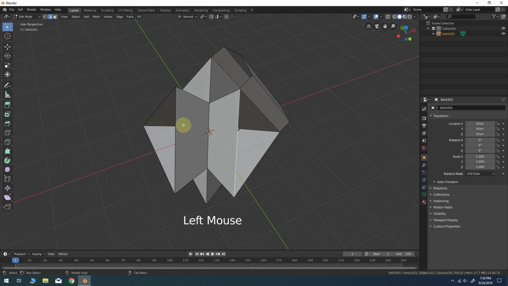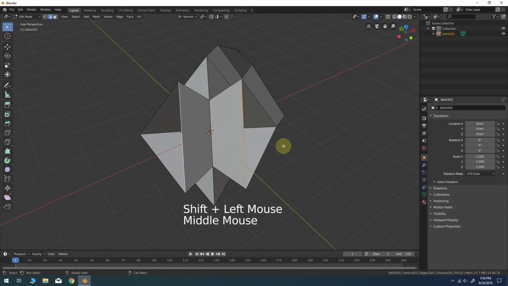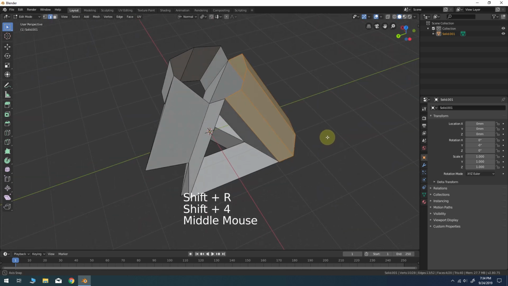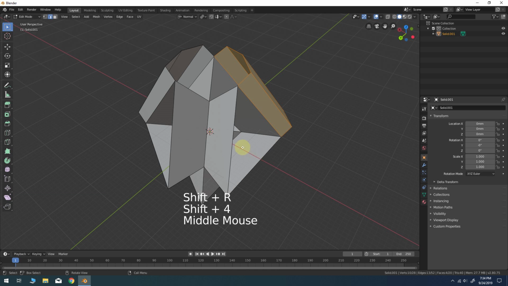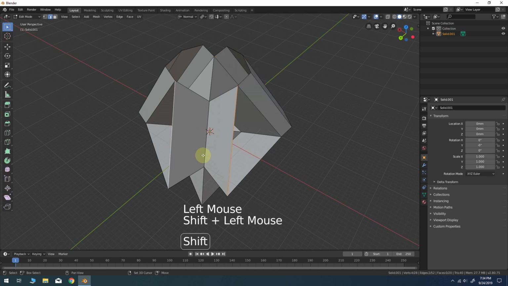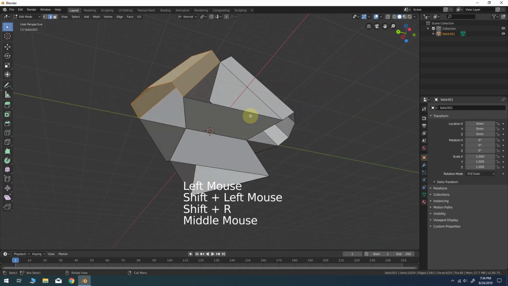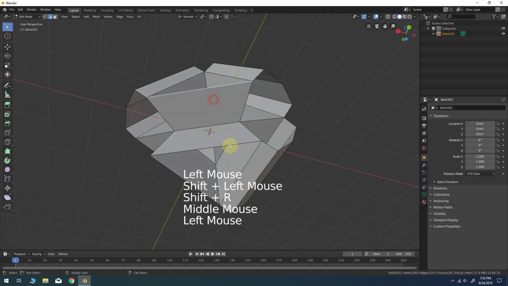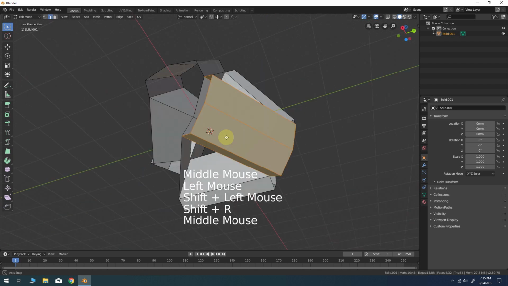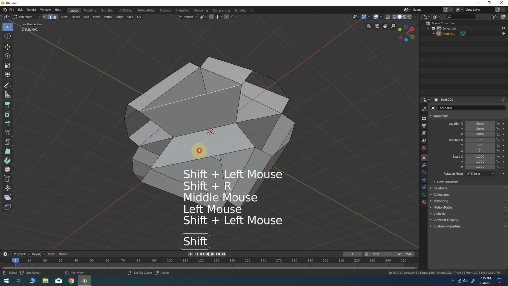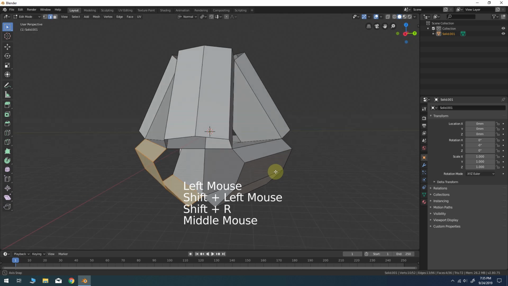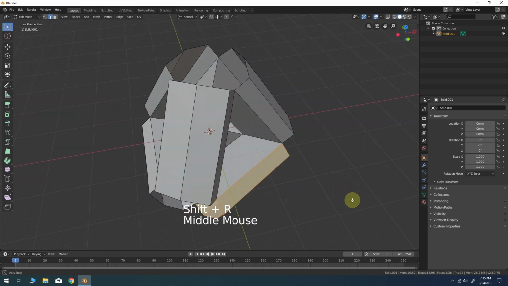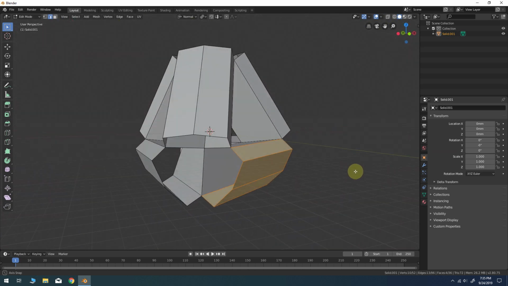Now we can go ahead and select the next 2 edges on the model and Shift R to repeat the last operation. We'll just keep doing this around the model. Select 2 edges, Shift R, until you have all of the connections complete, like this.